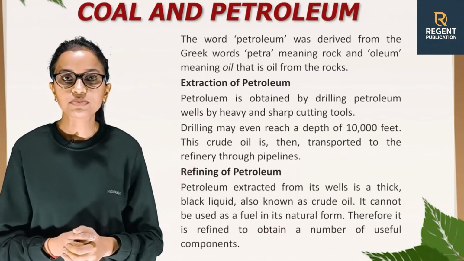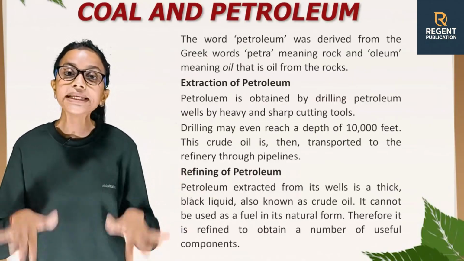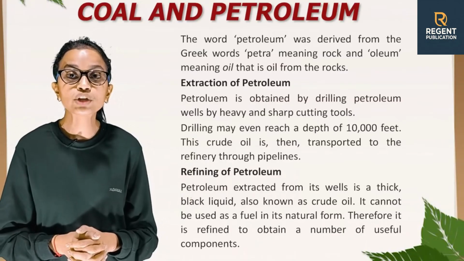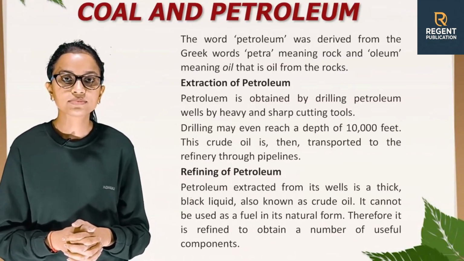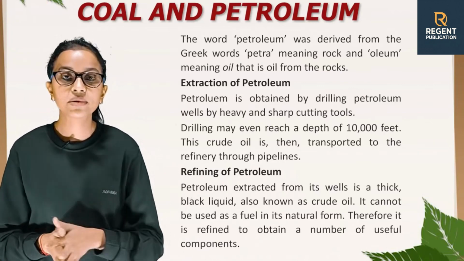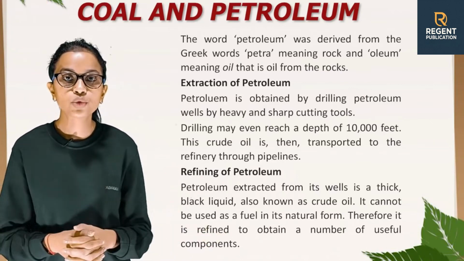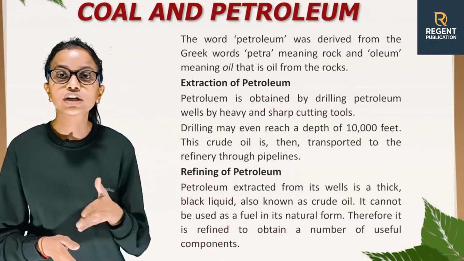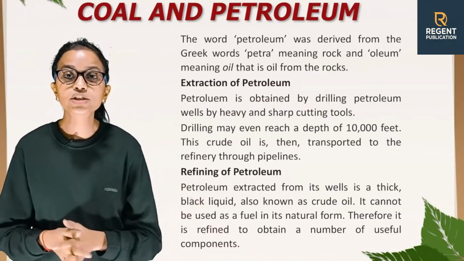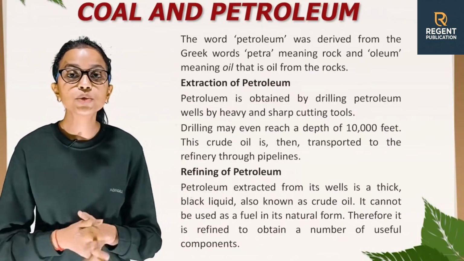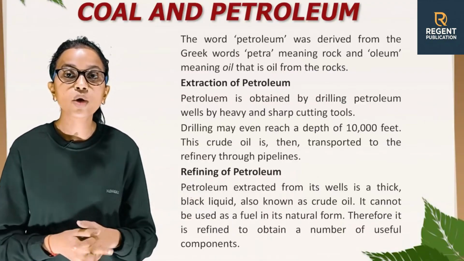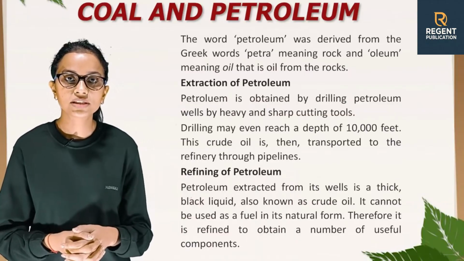Extraction of petroleum. Petroleum is obtained by drilling petroleum wells with heavy and sharp cutting tools. Drilling may even reach a depth of 10,000 feet. This crude oil is then transported to the refinery through pipelines. Refining of petroleum. Petroleum extracted from its well is a thick, black liquid, also known as crude oil. It cannot be used as a fuel in its natural form. Therefore, it is refined to obtain a number of useful components.